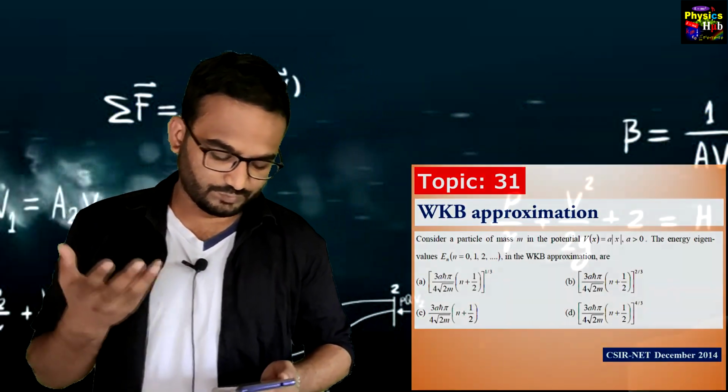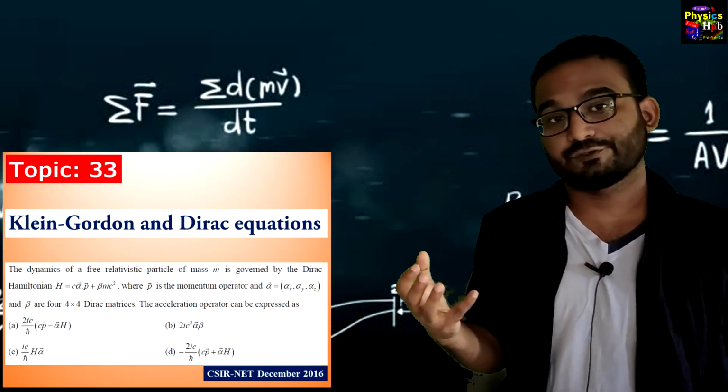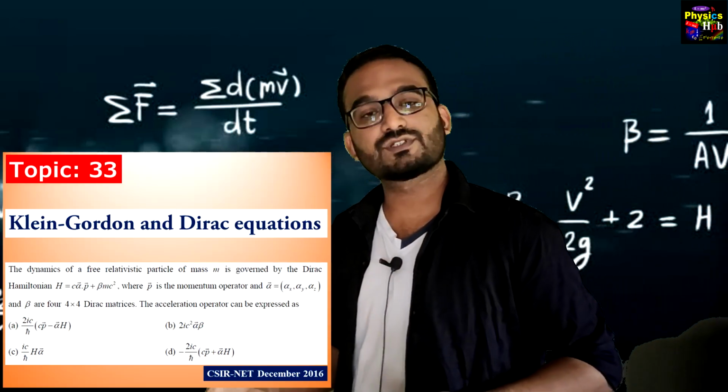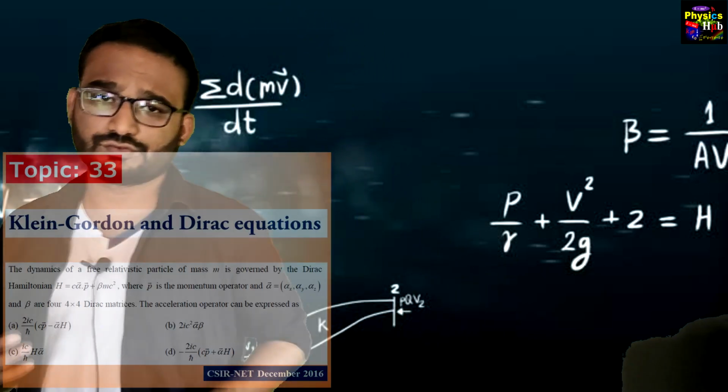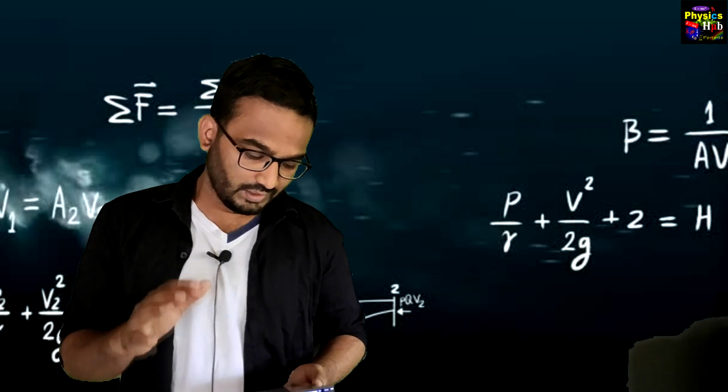WKB approximation. Topic 32, Born approximation. Topic 33, Klein-Gordon and Dirac equations. This is basically relativistic quantum mechanics. This topic also has a special importance, and you may get a 5 marks question from this topic.